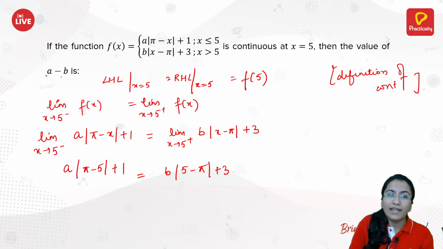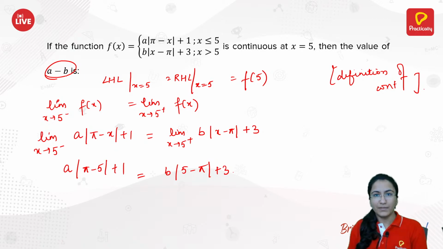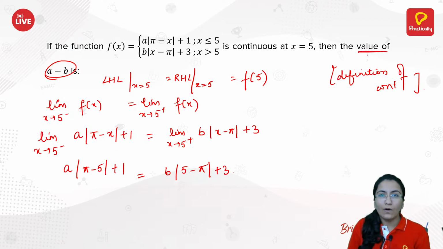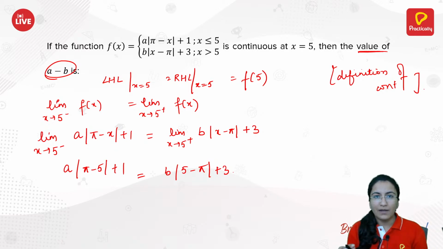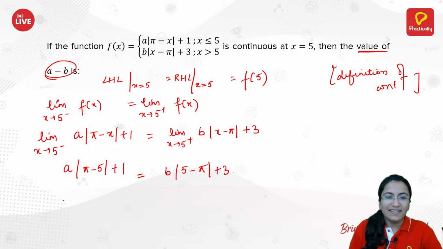We are supposed to calculate the value of a minus b, because we want the value of a minus b according to the question. Let's just find the value of a minus b from this only. We have only one equation. No more equations can be formed from the given data. So that means the answer would be there in this particular equation only. We just need to simplify it. Okay, so let's just simplify.